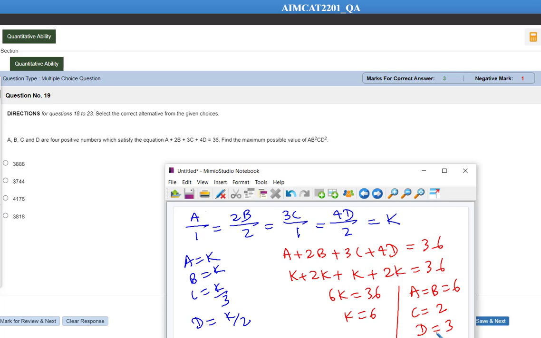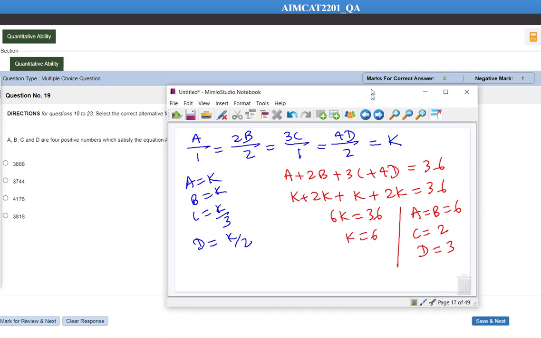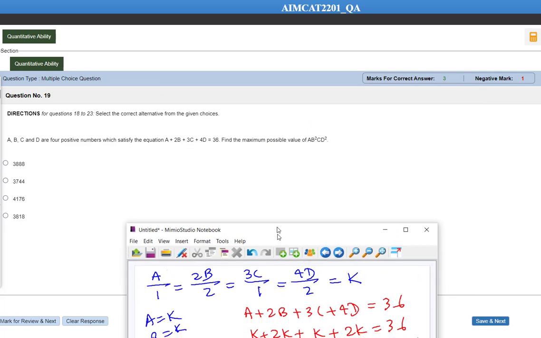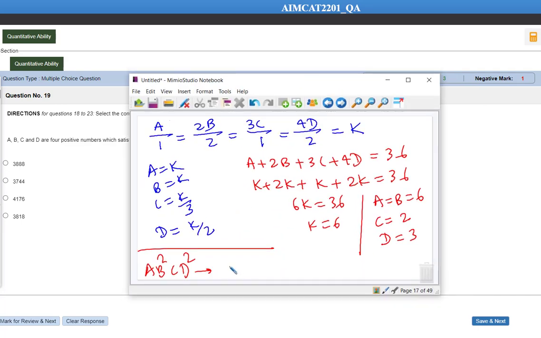Okay, so we need to put these values here. So our answer is going to be what? A b square c d square. Okay, we need to find a b square c d square. Okay, let me check this. So our answer is going to be a into b square. Okay, so that is 6 into 6 square, that is 6 cube, into c into d square, that is 9. Okay, so 216 into 18 is the answer. Means our answer is going to be 3400.